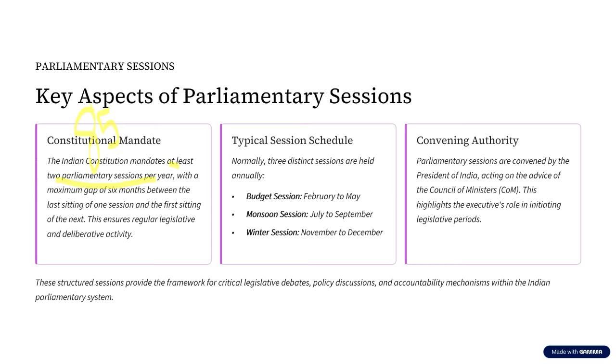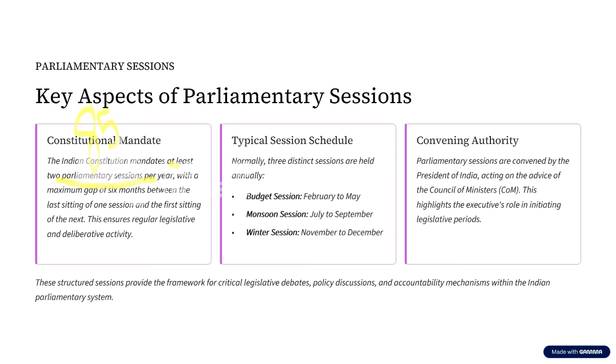Now, what do you mean by this session? A session means when the members of Lok Sabha or the members of Rajya Sabha sit together to dwell into the business and functioning of the house. They are going to meet on the first day, then the meeting continues for certain days, then there is also a last day when they are going to meet. So the gap between the first day and the last day is what we call one session.